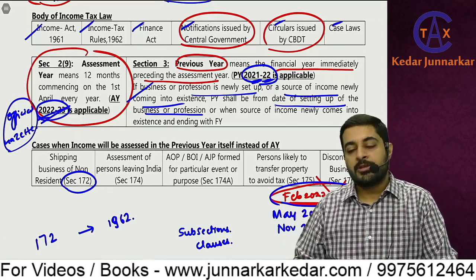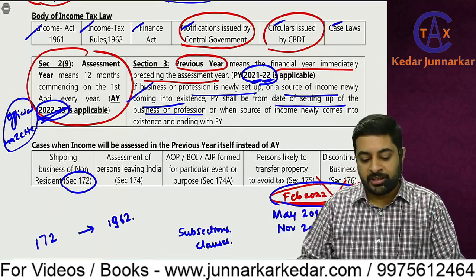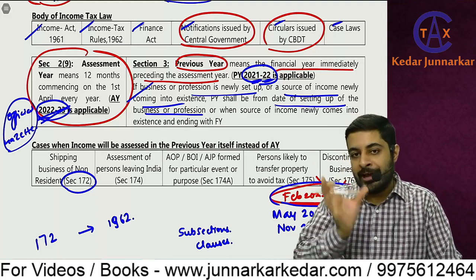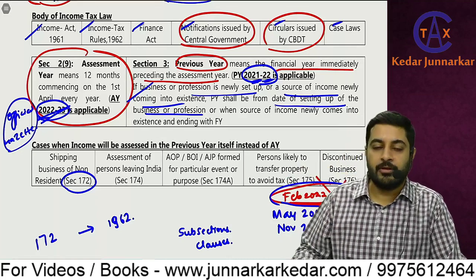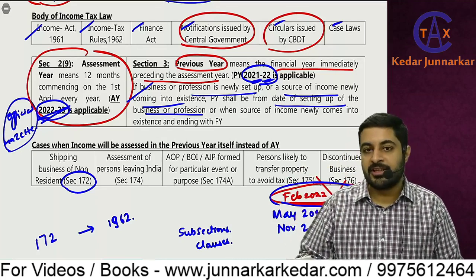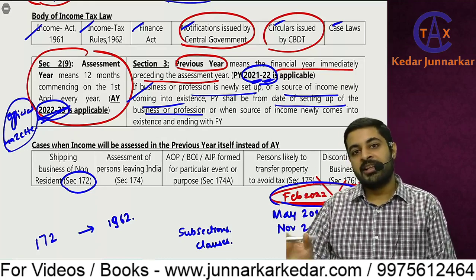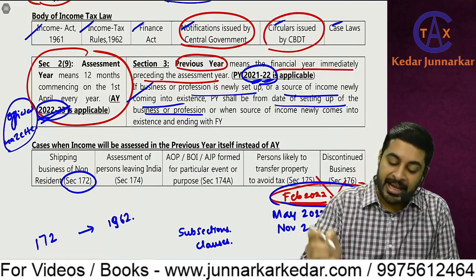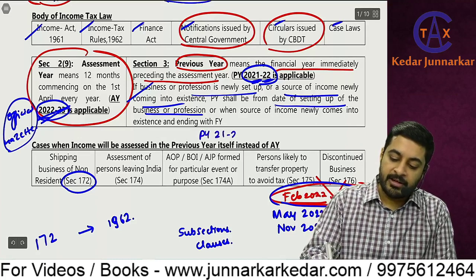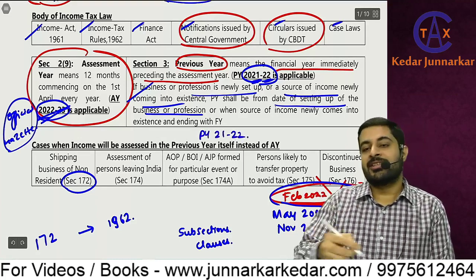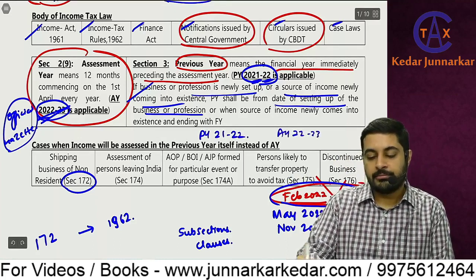But sometimes it is possible that a person is not going to pay tax. For example, in case of some AOP which is formed for a specific purpose. So one association of persons is formed only for a specific purpose, and the income tax officer thinks that this person is not going to pay tax. This AOP will dissolve and they will run away. So in that case, AY and PY would be the same. See, PY is 21-22, so the return for this has to be filed in AY 22-23.